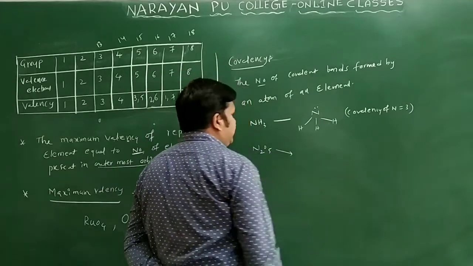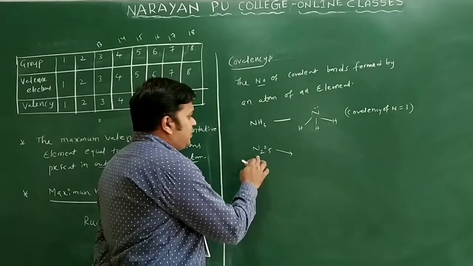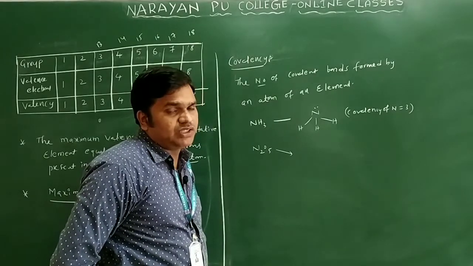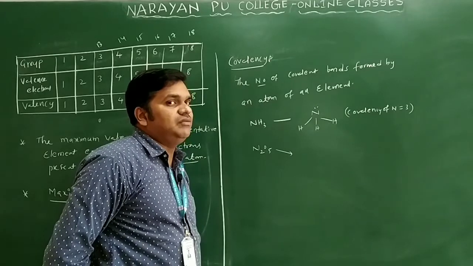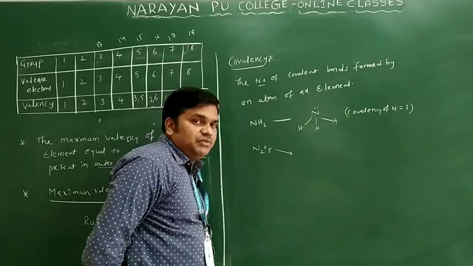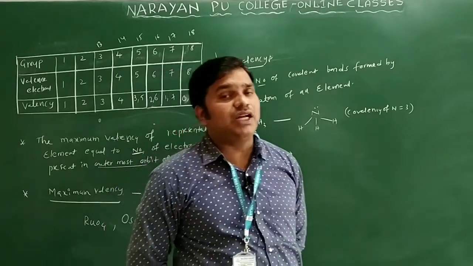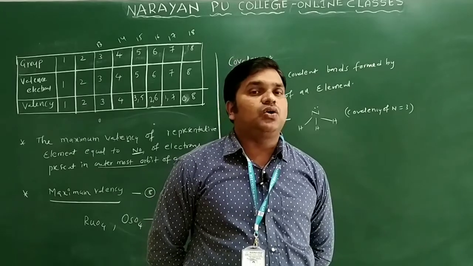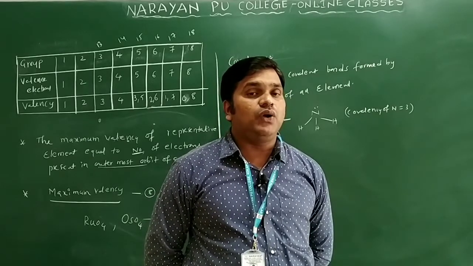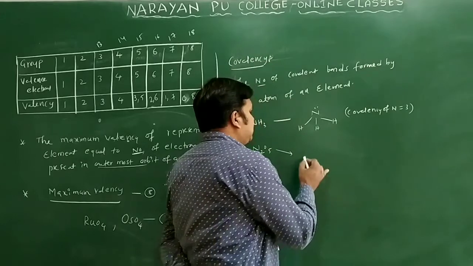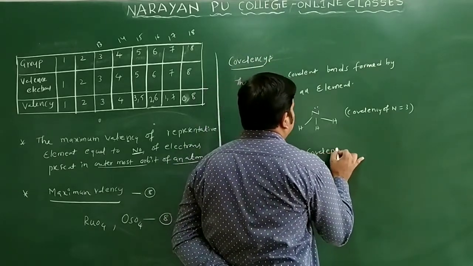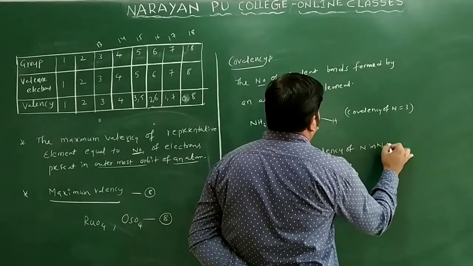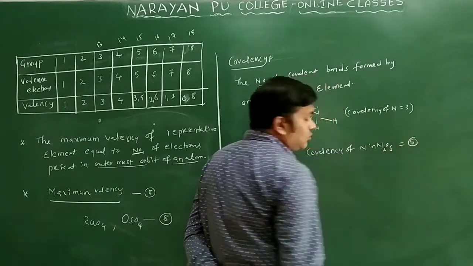Now come to N2O5. Generally you can say 2 nitrogens are there and 5 oxygens are there. 5 in the sense double the number of oxygen atoms, so 10. 2 nitrogen atoms will combine with 10 oxygens, so one nitrogen atom will combine with 5 oxygen atoms. You may expect the covalency of nitrogen to be 5 only. So we identify the covalency of nitrogen in N2O5 as equal to 5, we expect.